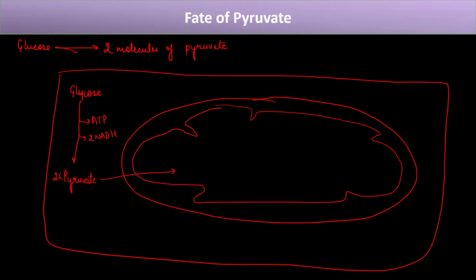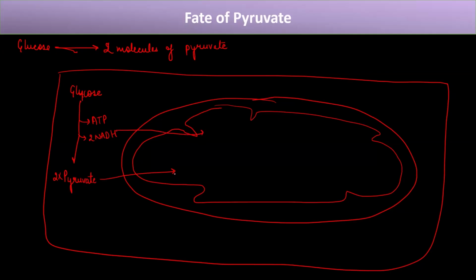Now, if you remember, in the last lecture I also told that the NADH produced later on gets converted into ATP. So if you think how it happens, this NADH also enters into the mitochondrial matrix.